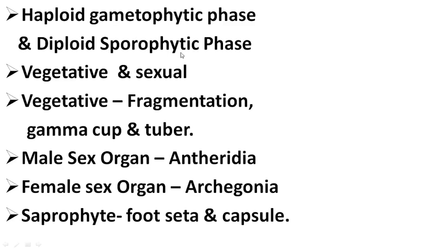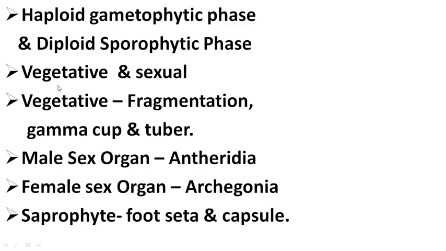This diploid sporophytic phase completely depends on the gametophyte. Yet the gametophyte is the haploid and dominant phase. So in bryophytes, the plant body is gametophytic and it produces multicellular sex organs.